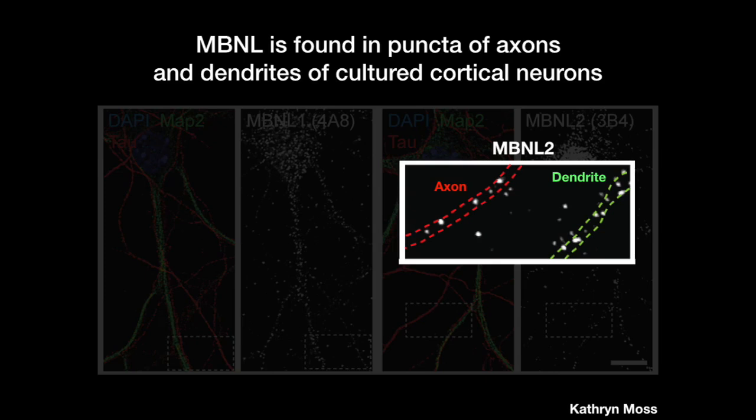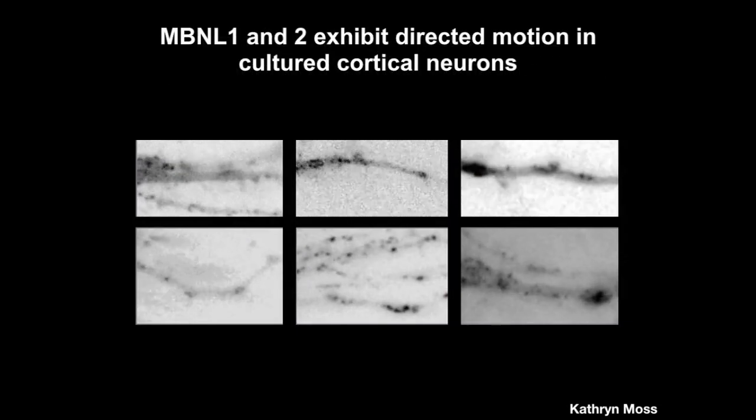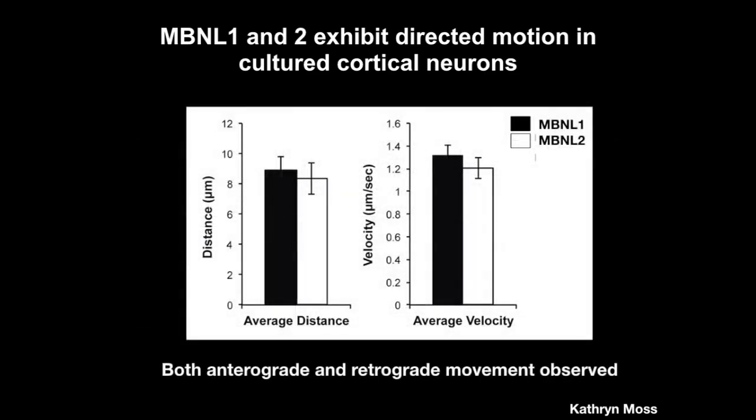So with that behind us, we put GFP fusions into these neurons and observed directed motility of these MBNL granules. They moved in a processive manner, and we quantitated the behavior of these MBNL particles. They moved at rates of over a micron per second.